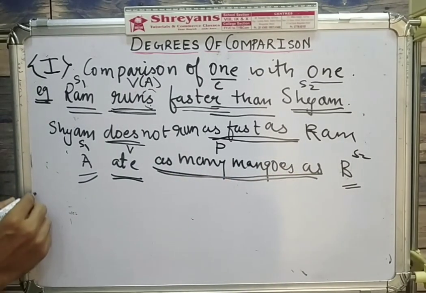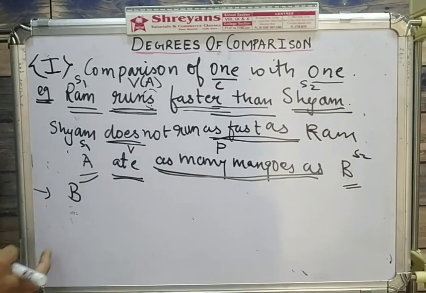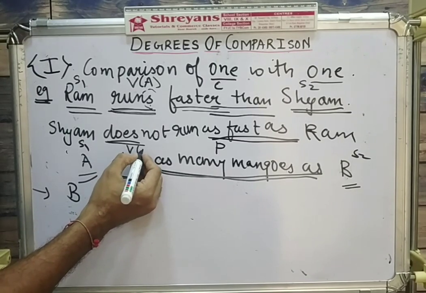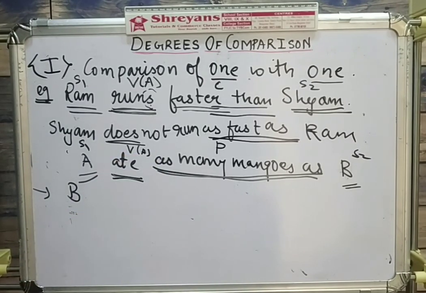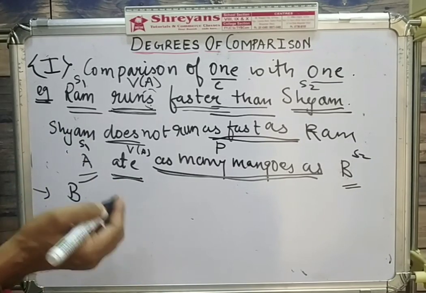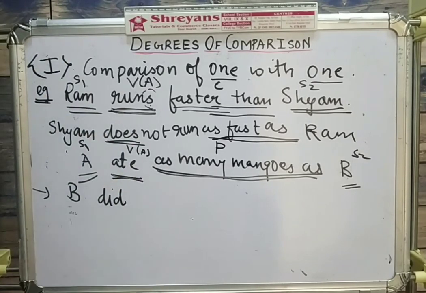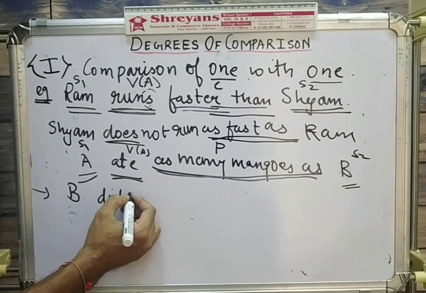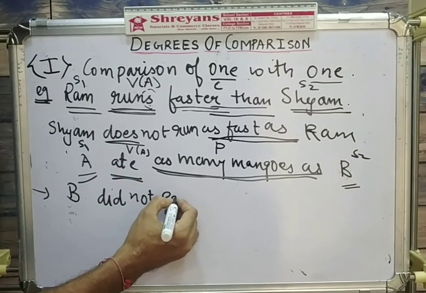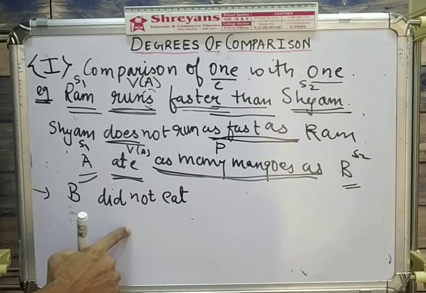Let's start with, your answer will start with what? B. Sure? So B will come in the first, A will go in the last. Now let's make the verb. The verb, if you see, is affirmative. So you'll have to make it negative. So the verb is ate. Now ate is past tense. So when you make negative of a verb in the past, we have to use did. So did not. And once you use did, the past becomes present. Don't forget that. If you write did not eat, it is wrong English. So B did not eat.